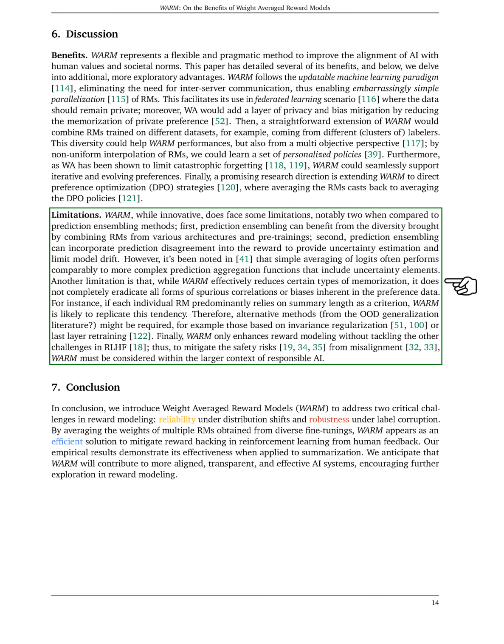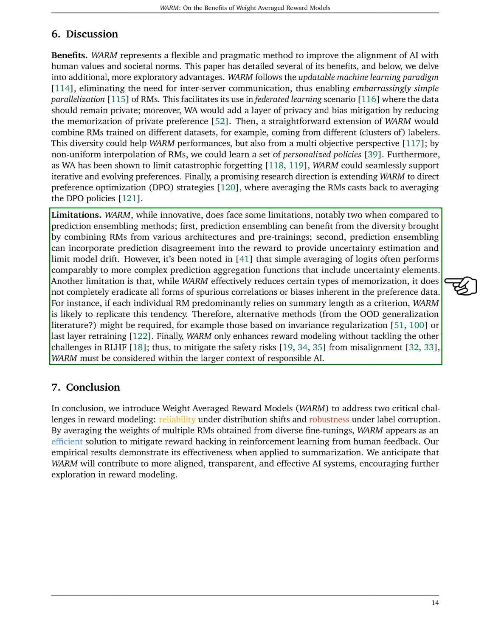However, WARM is not without its limitations. Compared to prediction ensembling methods, WARM lacks two key benefits. Firstly, prediction ensembling can take advantage of the diversity that comes from combining reward models from different architectures and pre-training. Secondly, prediction ensembling can incorporate prediction disagreement into the reward to provide uncertainty estimation and limit model drift. That said, it's worth noting that simple averaging of logits often performs comparably to more complex prediction aggregation functions that